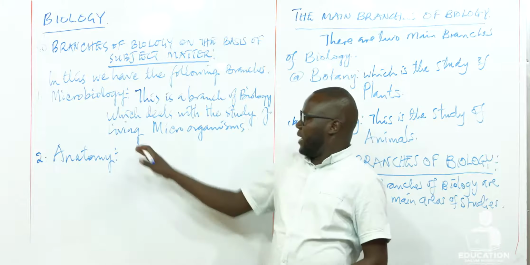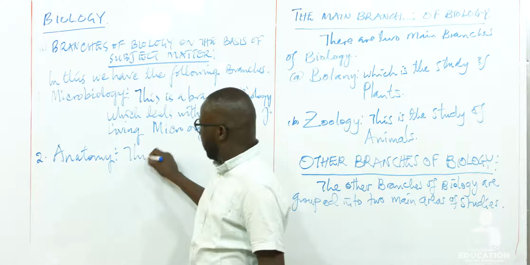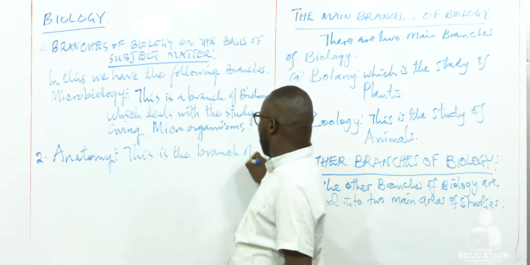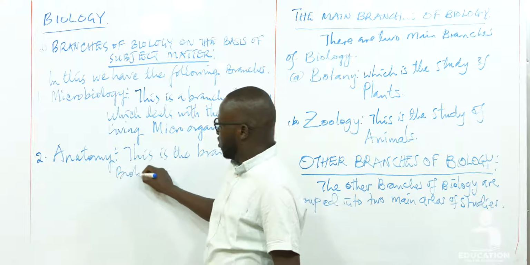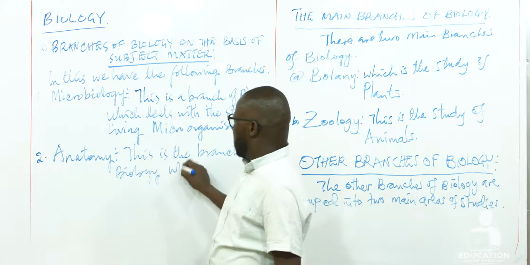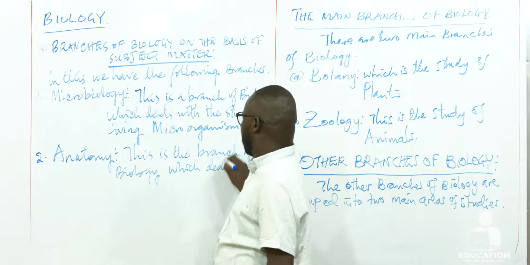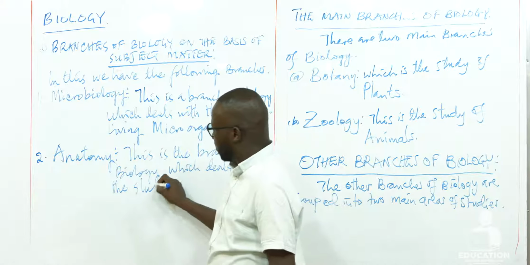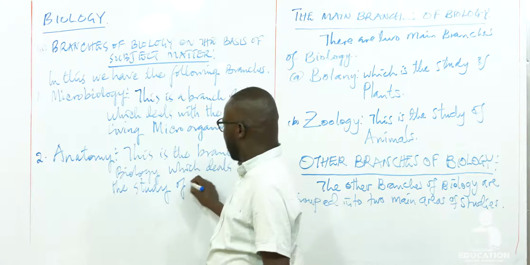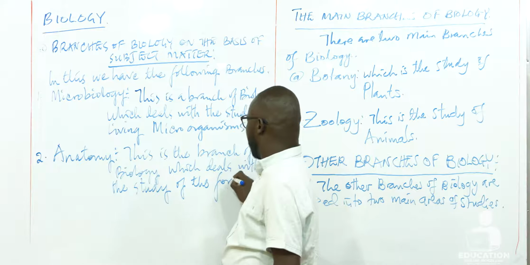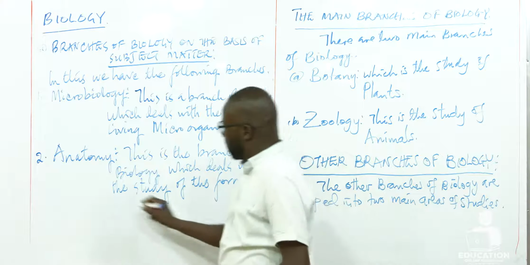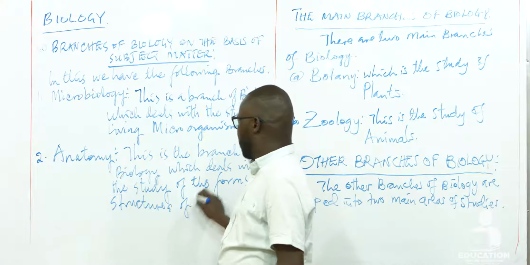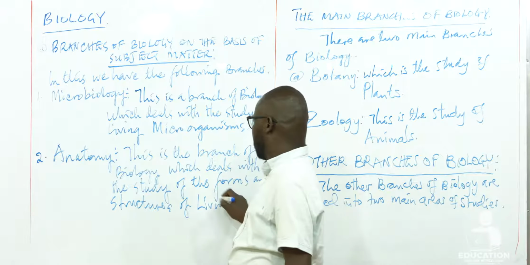Now, we define anatomy as the branch of biology which deals with the study of the forms and structures of living things.